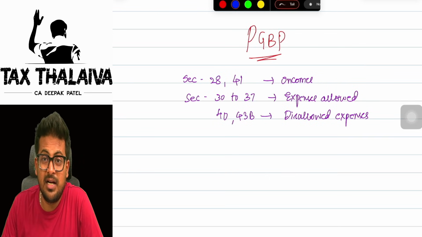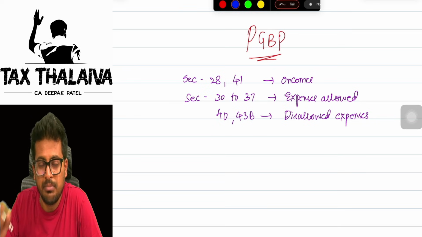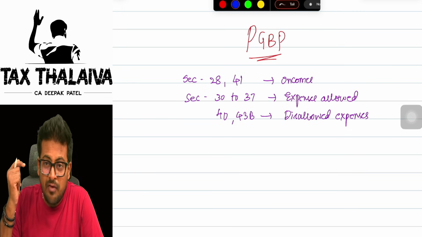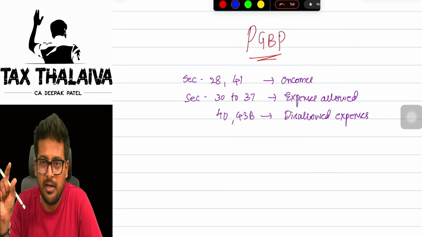Hi guys, let's start our discussion on profit and gains from business or profession. This is a very important topic. The first question in your question paper you will see is from this topic only. This is the backbone of CA Inter income tax, boss. Are you getting it? Now, whenever you are under this topic, only one thing will keep in your mind.